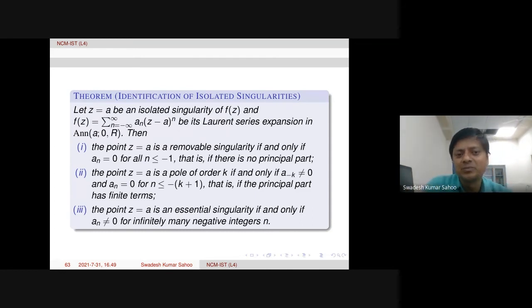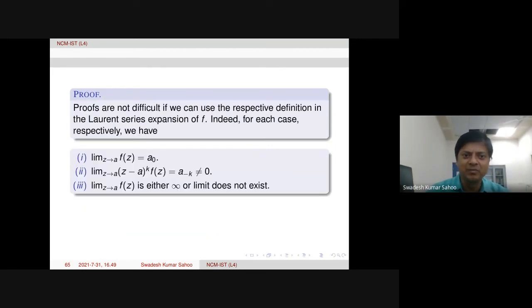Okay, so the proof is very simple, and we just need to use the definitions of removable singularity in the Laurent series expansion. We just replace this f of z with this series, then take the limits, and then we will get it. That is what the proofs are. Because limit z tends to a of f of z in the Laurent series, if we apply, we are getting a naught.